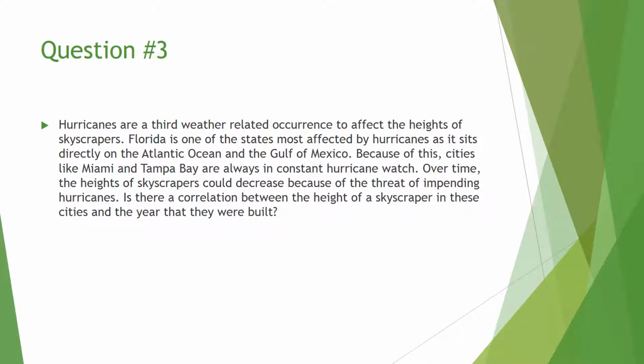Hurricanes are a third weather-related occurrence to affect the building of skyscrapers. Florida is one of the states most affected by hurricanes, as it sits directly on the Atlantic Ocean and the Gulf of Mexico. Because of this, cities like Miami and Tampa Bay are always in constant hurricane watch. Over time, the heights of skyscrapers could decrease because of the threat of impending hurricanes. Is there a correlation between the height of a skyscraper in these cities and the year that they were built?